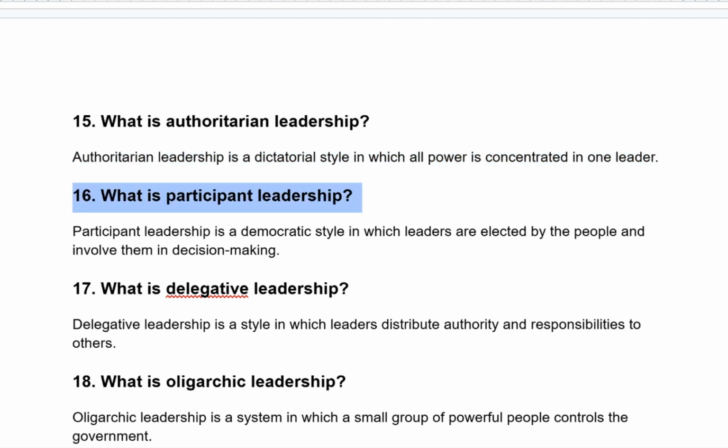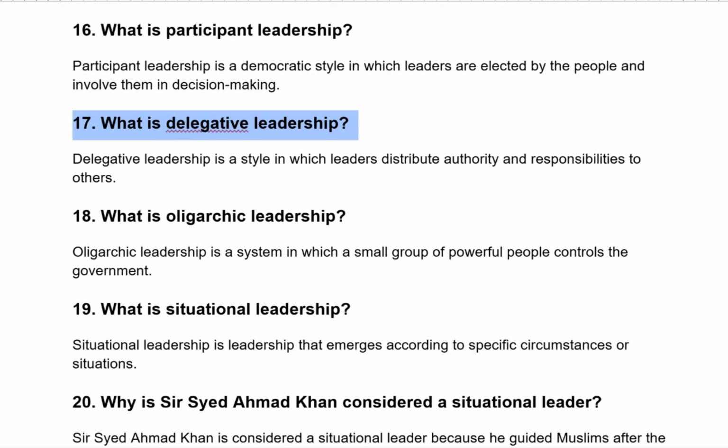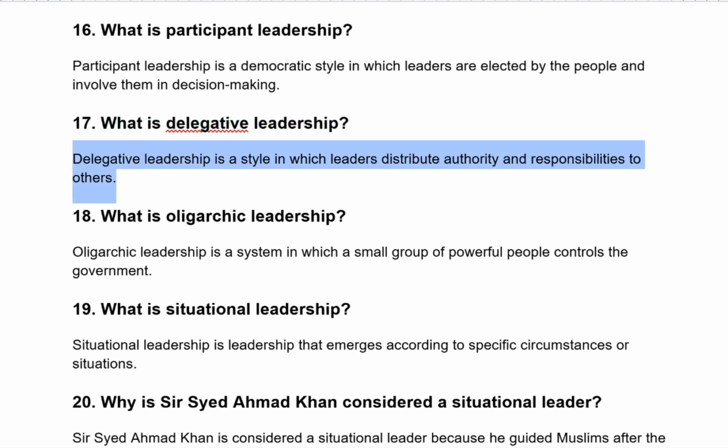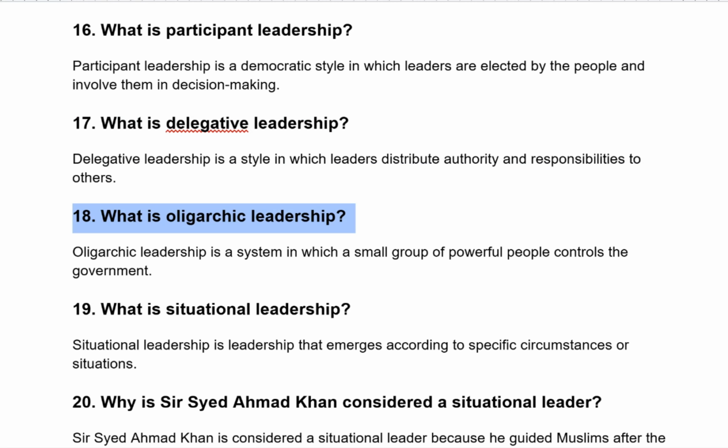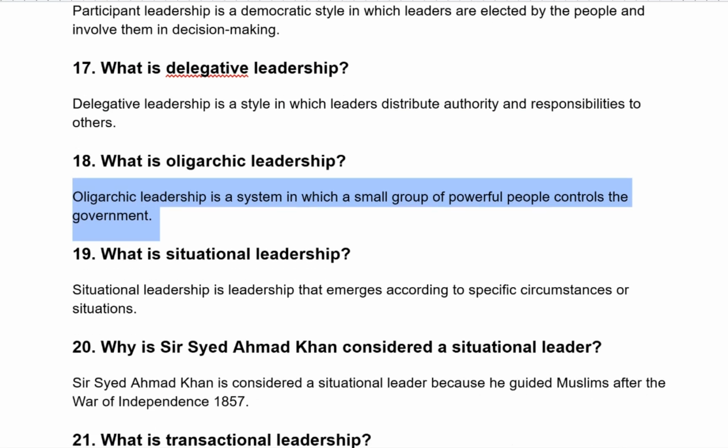What is participant leadership? Participant leadership is a democratic style in which leaders are elected by the people and involve them in decision making. What is delegative leadership? Delegative leadership is a style in which leaders distribute authority and responsibilities to others. What is oligarchic leadership? Oligarchic leadership is a system in which a small group of powerful people controls the government.